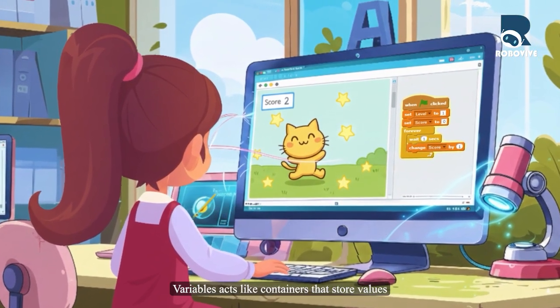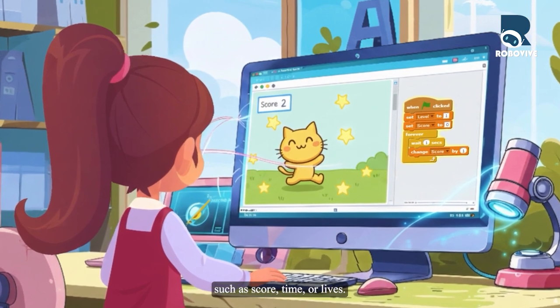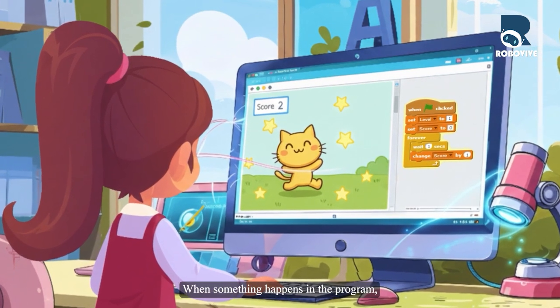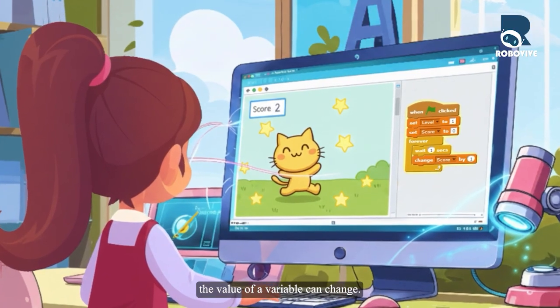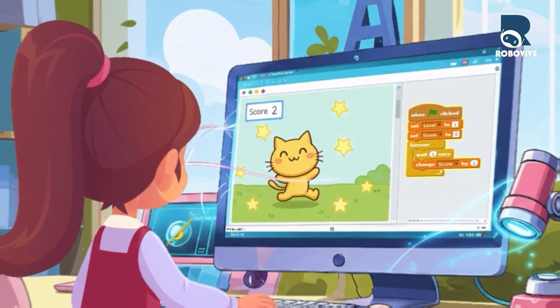Variables act like containers that store values such as score, time, or lives. When something happens in the program, the value of a variable can change.